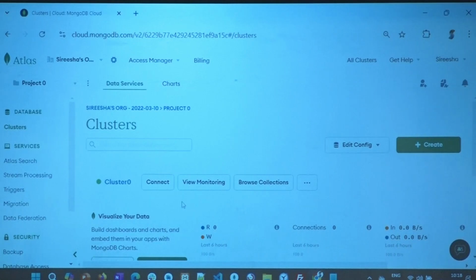Okay? Remember, 3 things. 1 is where to get the connection string from. We saw that. I told you that for Compass, for any tool to access any database, it needs that connection string. Even from code, if you want to talk to your MongoDB, you need a connection string. So where do I get that connection string? That is the important thing. I'll show you now. Next, how do you create users? Just with connection string, you can't talk to a database. You need a user who has the read-write privileges or read privileges on that database. How do you do that? Second important thing. Third important thing is where actually my collections are.